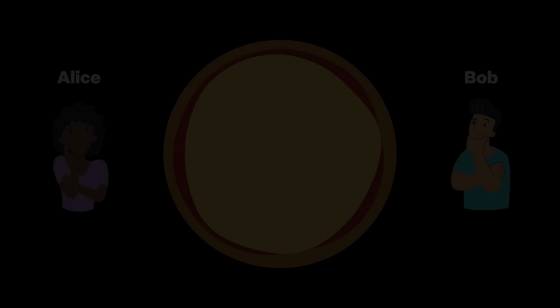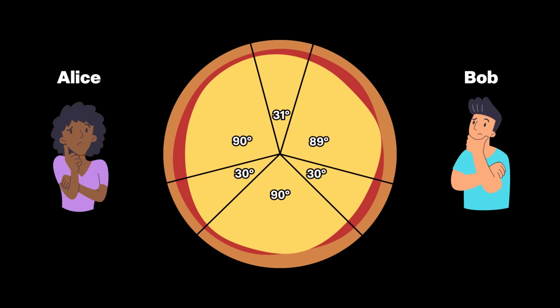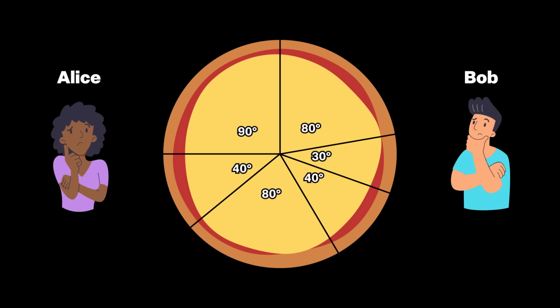Let's go. To start, suppose Bob cuts the pizza into 6 slices. He can make the slices as big or as small as he likes. I've written the angle measures. Alice chooses the first slice. What strategy should she use? One idea is to always choose the biggest slice she can. That's called the greedy algorithm.